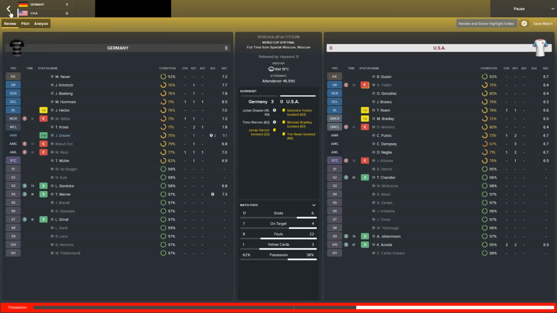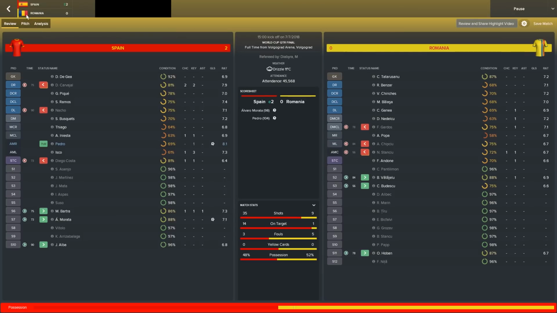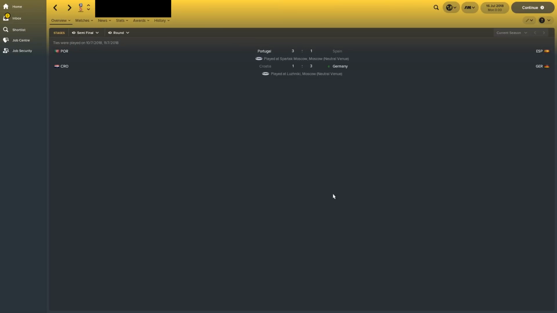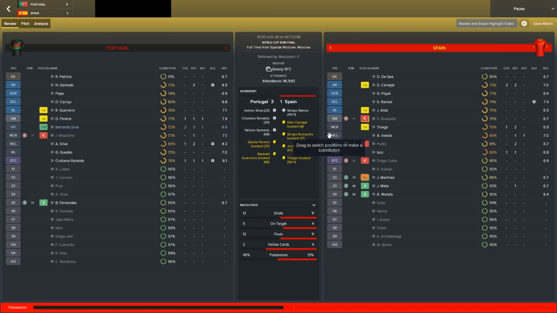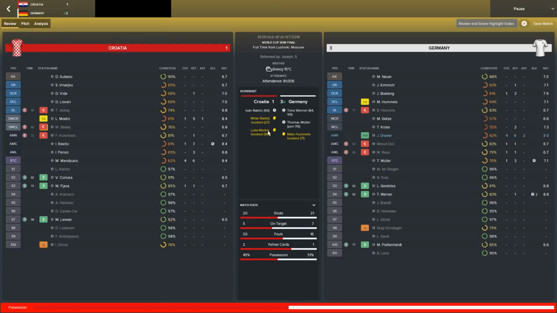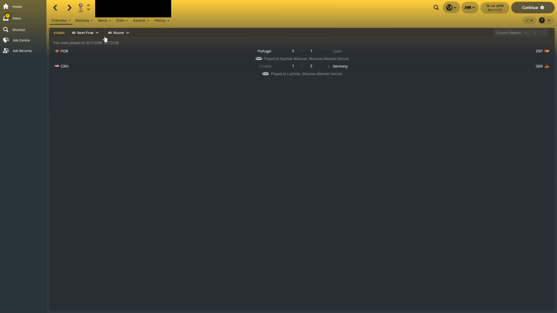Germany easily beat USA 3-0. And Spain beat Romania 2-0 after extra time. For the semi-finals, we saw Portugal beat Spain. Once again, those two neighbouring nations meeting each other, and Portugal came out on top. And Germany beat Croatia 3-1 to reach their second World Cup final of this experiment. Lots of goals in extra time again.